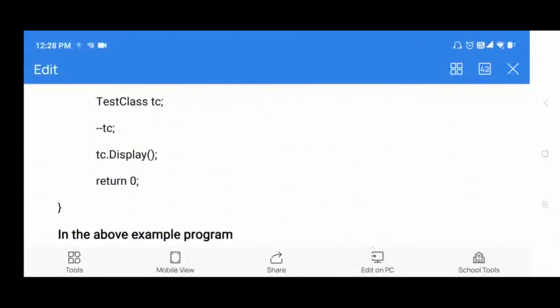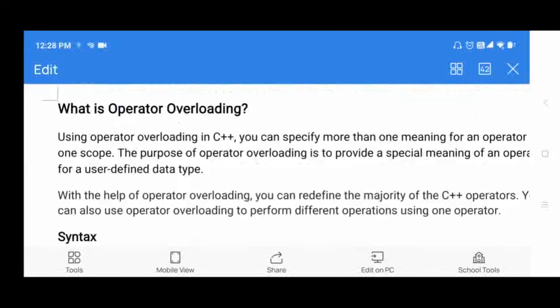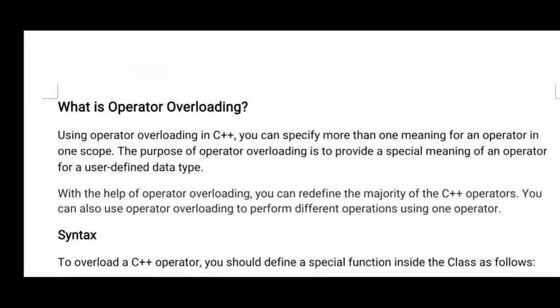So here the decrement operator we are using as the name of the function, and whatever rules you have for the function, the same rules will be applicable to this decrement operator also. Actually, what is the initial purpose of the operator? A decrement operator will decrement the value by 1, but here the same operator we are using as a function name. So the operator is only one, but it is performing two things, two meanings are there to that operator. So this concept is called operator overloading.